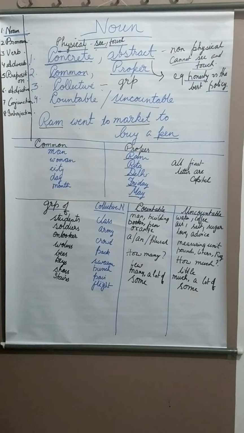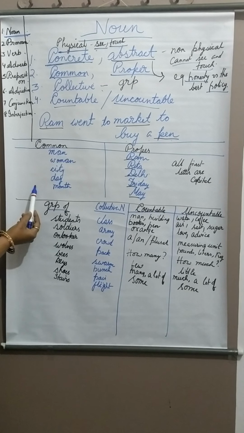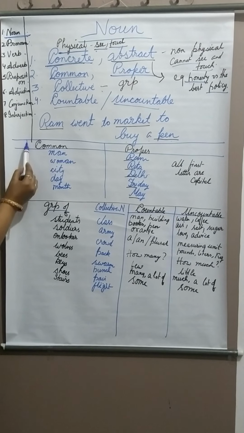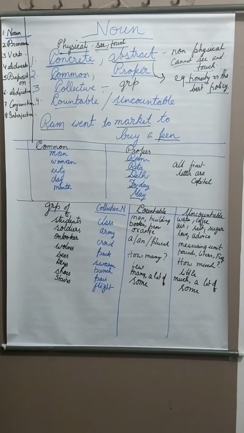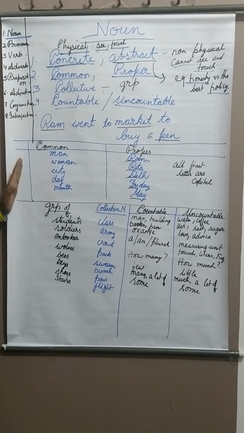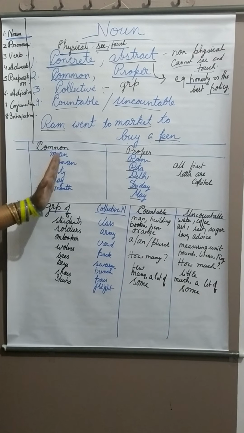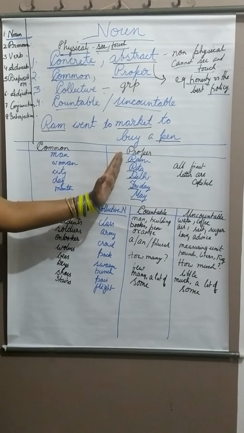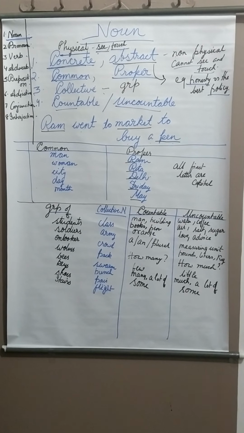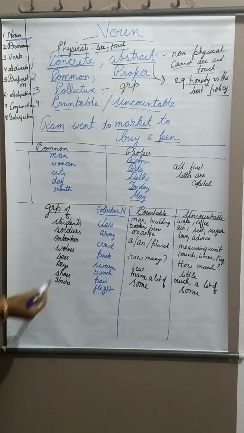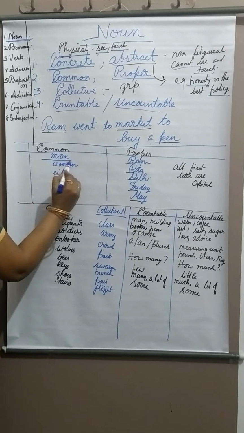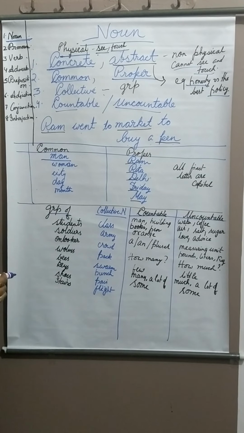Let's understand it better with the help of a chart which we have made here. On the left hand side, we have written some examples of common noun, whereas on the right hand side, there are examples of proper noun. For example, man. Man is a common noun.